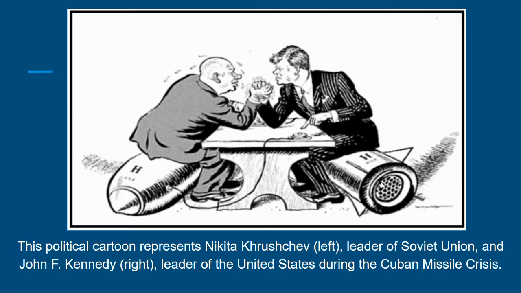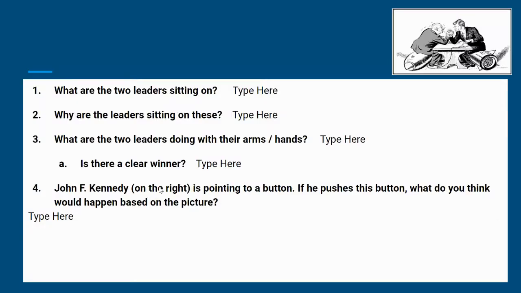Okay, what was the Soviet Union sending to Cuba? That's what they're sitting on. Notice how John F. Kennedy is pointing to something, and if we follow that string, see what it's connected to. What do you think might happen if he pushes that button? Follow that string. What would happen? Those are some of the questions that you will be answering about that picture.